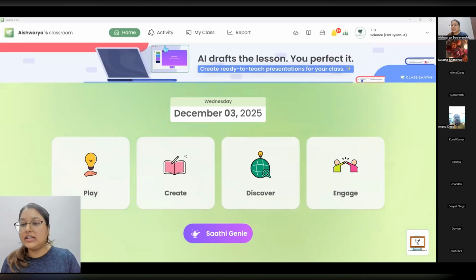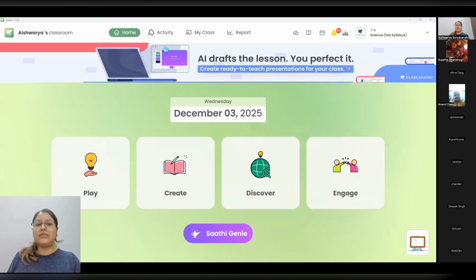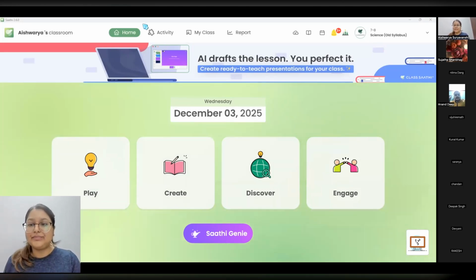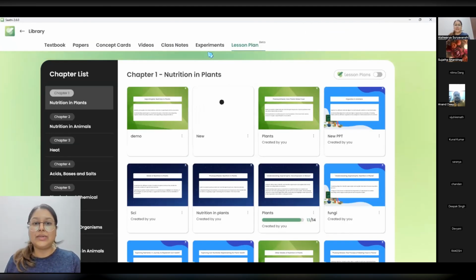I think the experiments should be visible for science and math subjects, and they should be available from grade 6 also. Let me check with the team and I'll let you know. If possible, ma'am, can we have them for the lower classes as well, from class 3 onwards maybe? Sure, I can talk to my team on this, and definitely we can work on it, ma'am. Okay, thank you, ma'am.